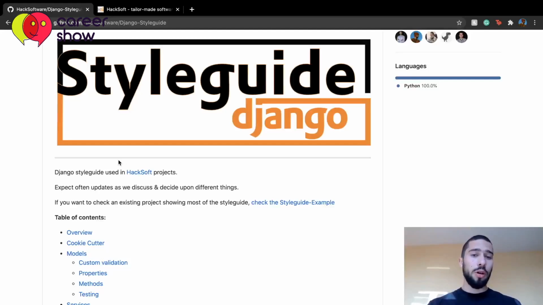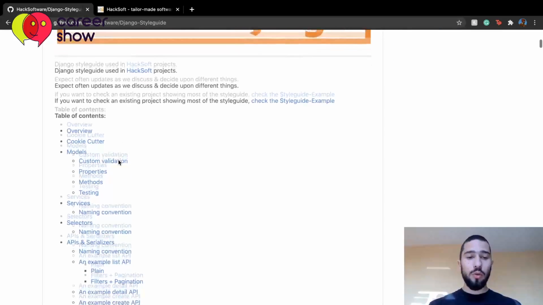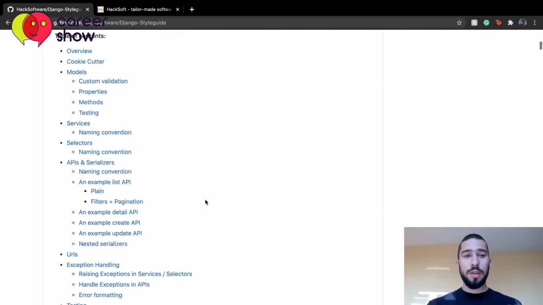Because in Django, there are a lot of ways to accomplish certain things, and they all work. But when you try to develop a software product, you want it to be consistent, and especially you want to set boundaries. And what we try to accomplish here is to express our way of setting boundaries in Django, and we cover a lot of things here.